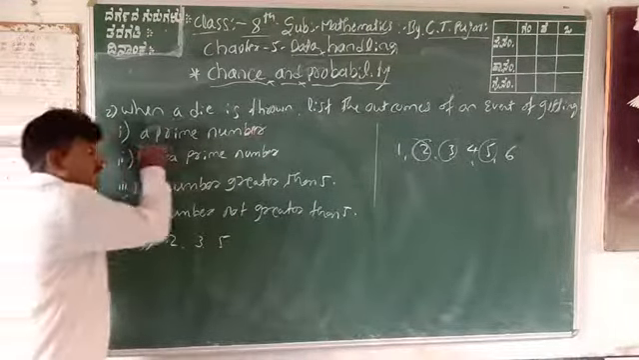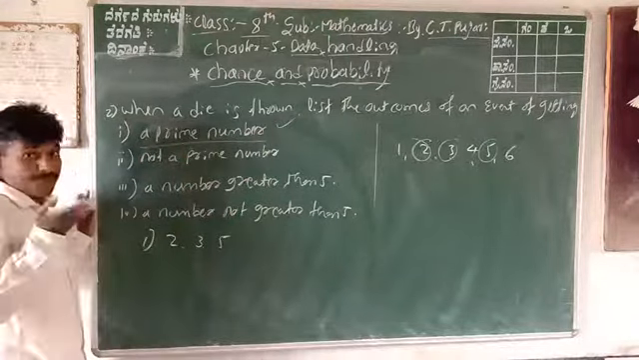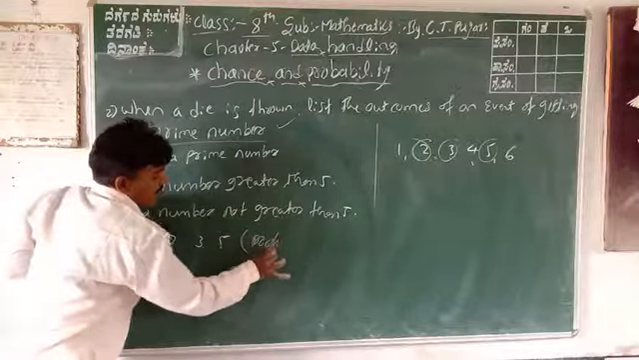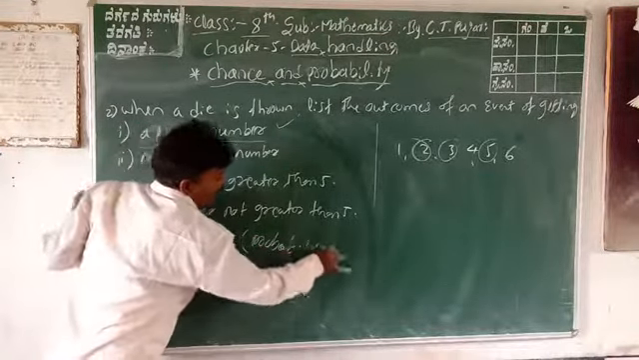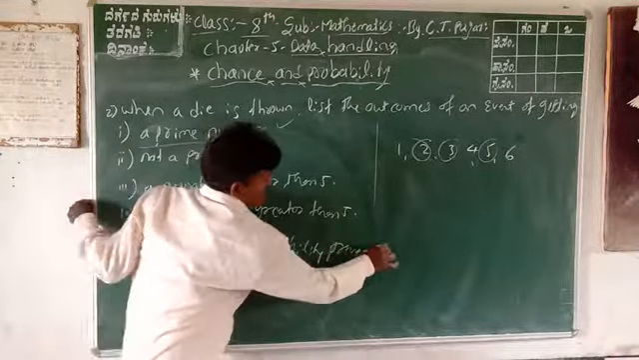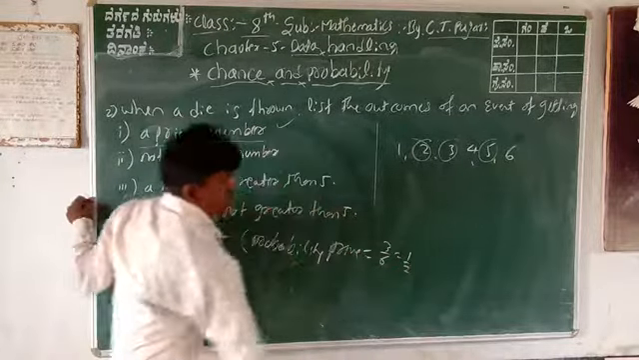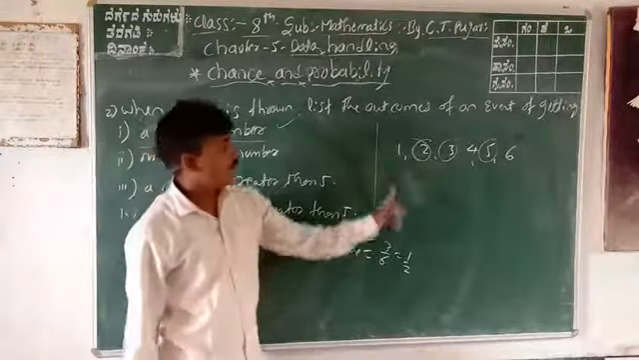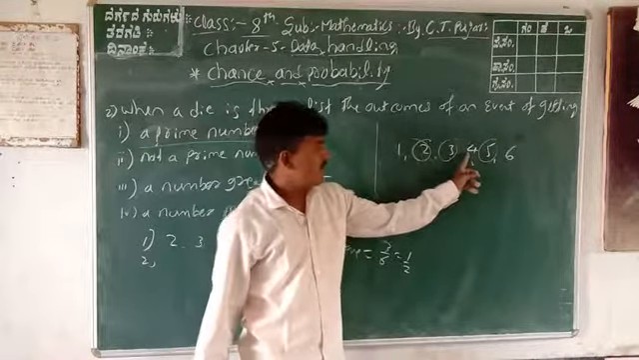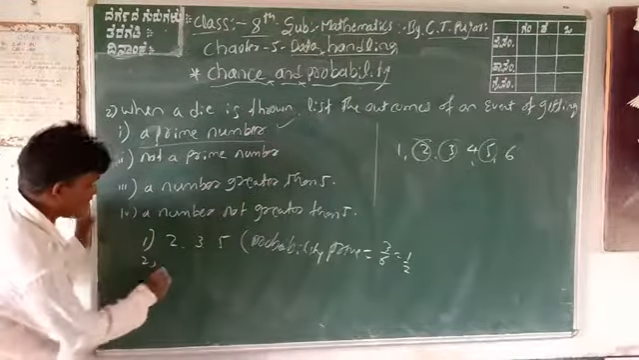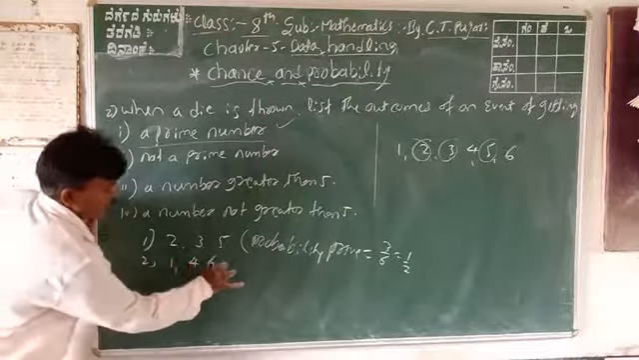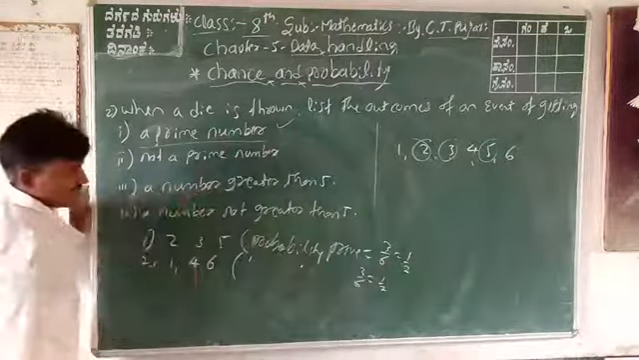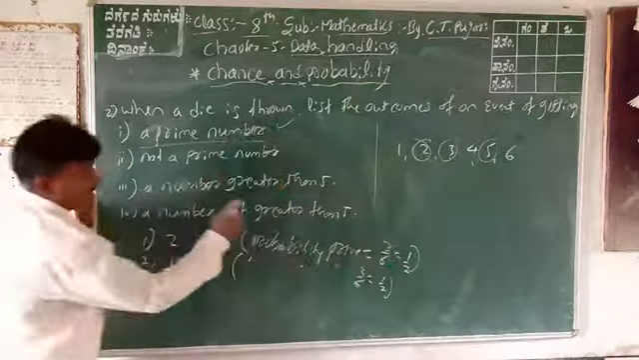What is the probability of a prime number? The probability of a prime number is equal to 3 by 6, that is 1 by 2. Next, not prime numbers. 1 is not prime, 4 is not prime, 6 is also not prime. So the not prime results are 1, 4, 6. This probability is also 3 by 6, that is 1 by 2. But this is not necessary in your 6th standard, 8th standard.